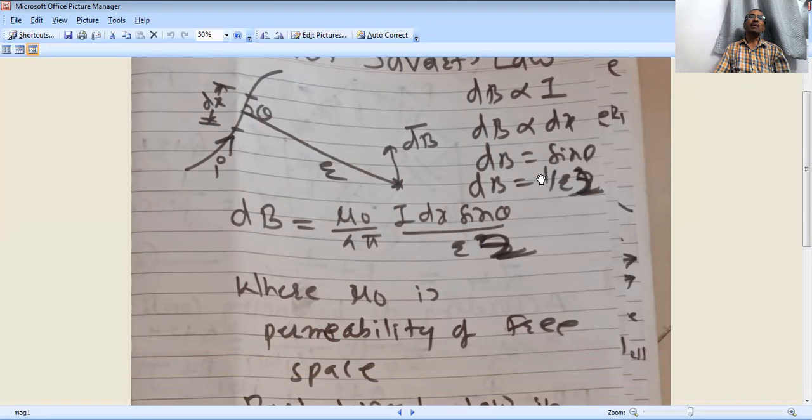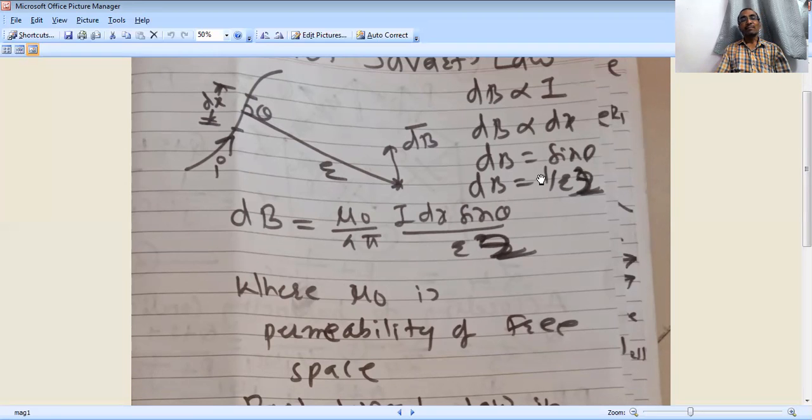Magnetic induction produced by the current carrying conductor at any point is directly proportional to the magnitude of current I, the length of the conductor dx, the sine of the angle, and inversely proportional to the square of the distance r of point P. That is written in short form: dB directly proportional to I dx sin theta upon r square, and finally the proportionality sign goes, and dB equals mu 0 upon 4 pi, I dx sin theta upon r square.